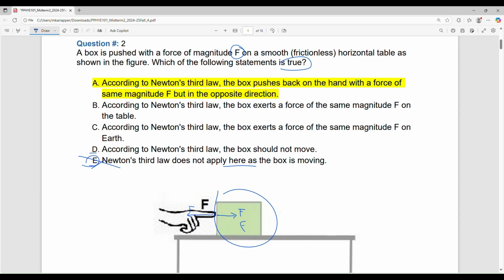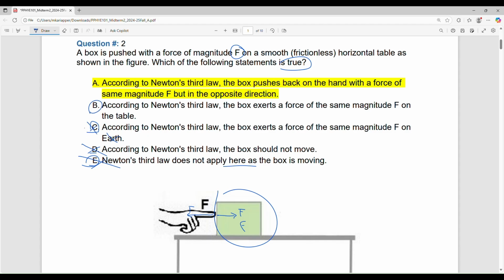So he is also wrong. C. According to Newton's third law, the box exerts a force of the same magnitude F on the earth. No, you are missing the object. The object number 2 is the finger. So the force F in the opposite direction is on the finger, not on the earth. So that is also wrong.